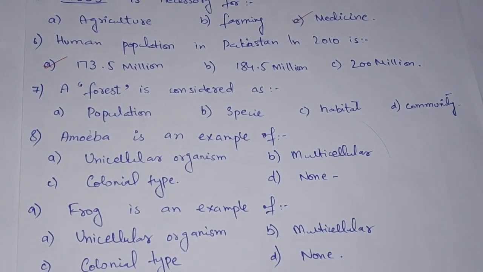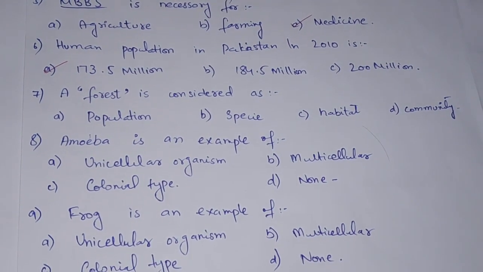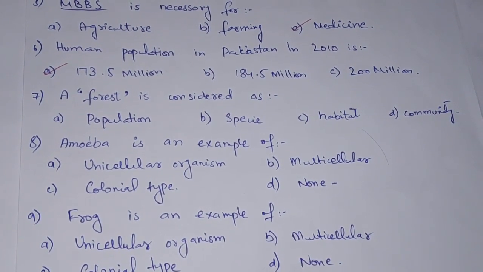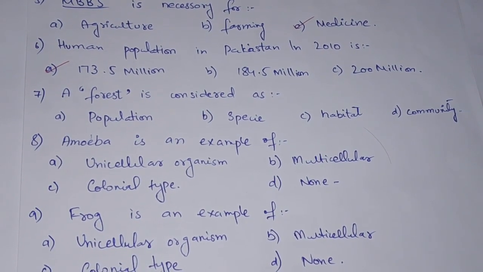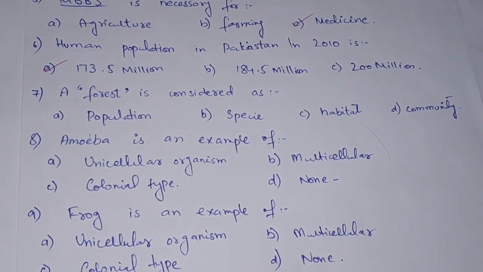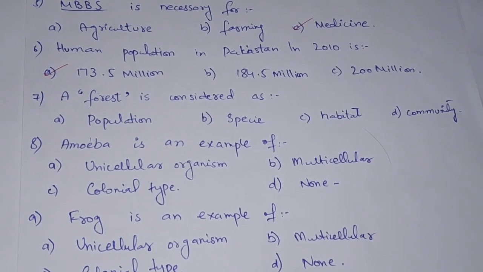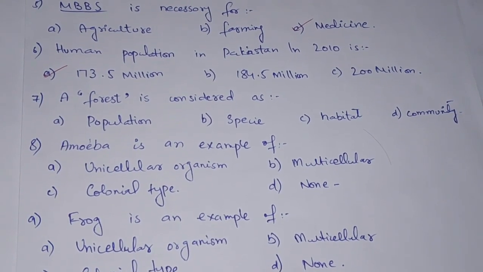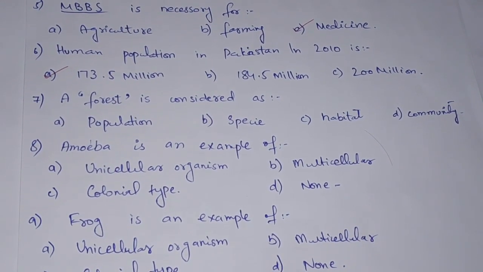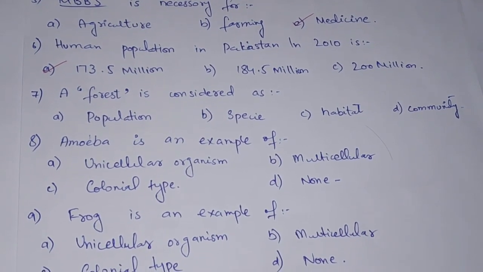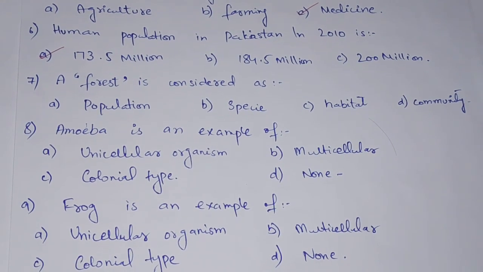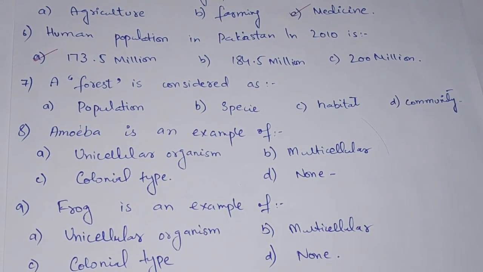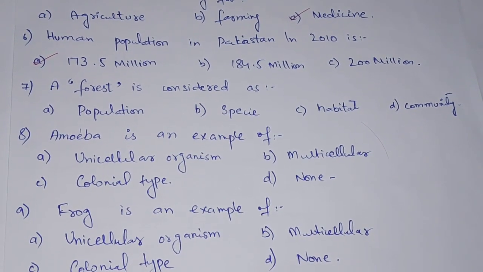MCQ number 7. A forest is considered as option A population, option B species, option C habitat and option D community. Population relates to the same kind of species living in the same place at the same time, and species is a form of living organisms that interact with one another.